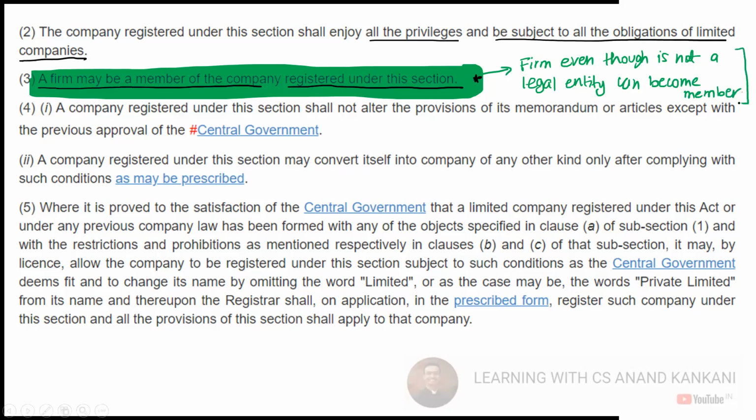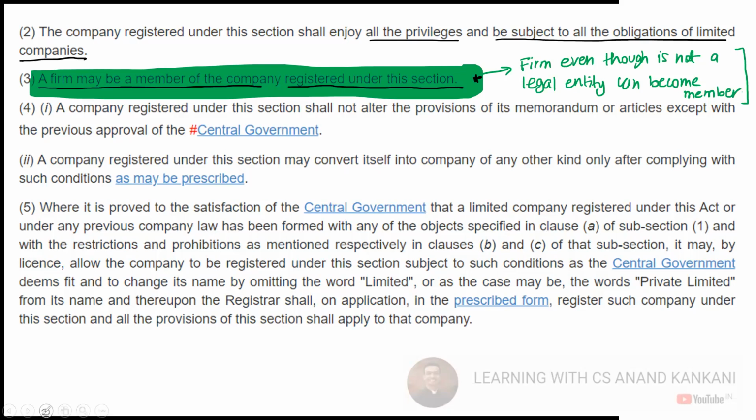Is this clear? An LLP is a separate legal entity. Of course, when we use the word firm, we include partnership firm as well as the LLP. But here, if you see, an LLP can become a member of a company. But the problem is with the partnership firm. A partnership firm cannot. But in case of a Section 8 company, even the partnership firm can become a member. Okay.